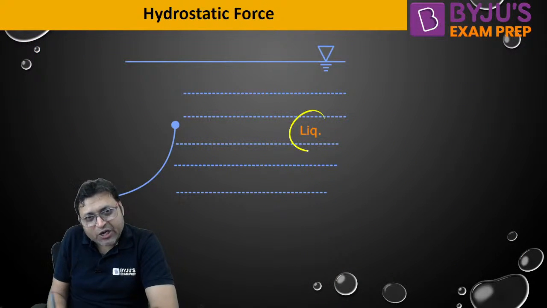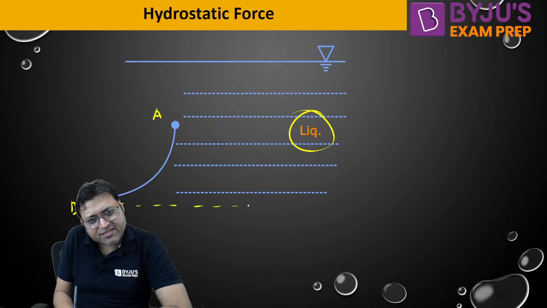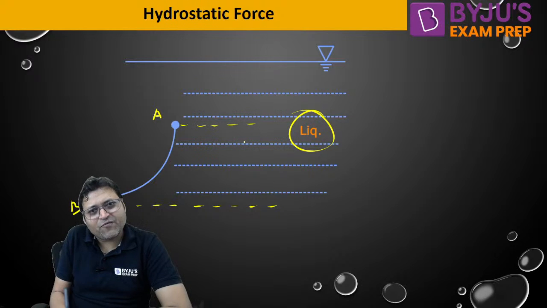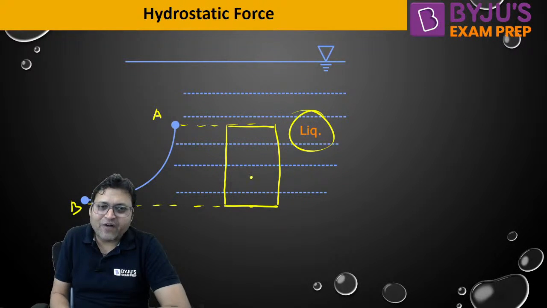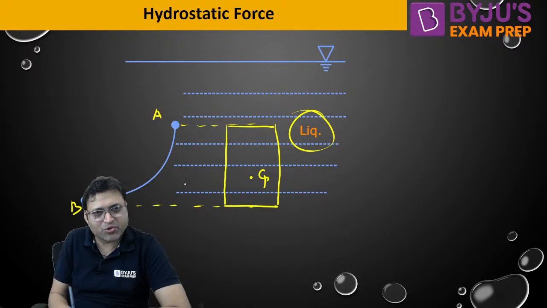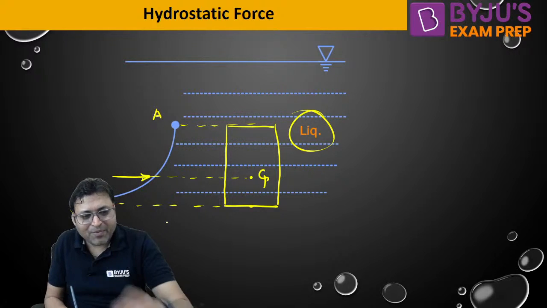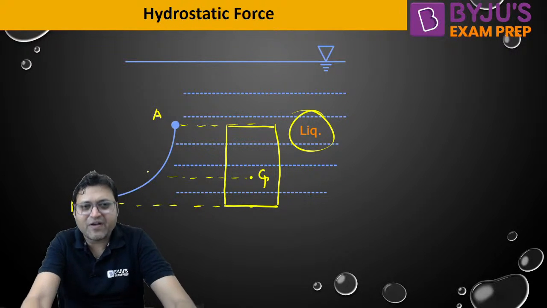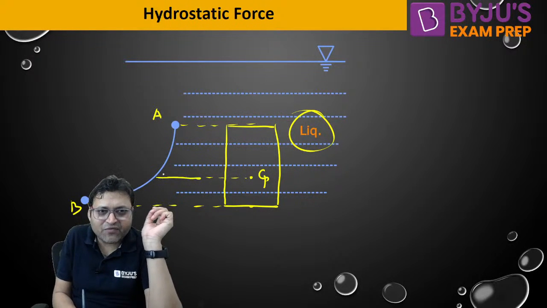Look, if the liquid is on the other side, try to understand. What we need to do is we need to take the vertical projection for FH, no matter whether the fluid is on the left or the right hand side. This will be the horizontal projection. Take the horizontal projection and find out FH by calculating rho g a x bar for the vertical projection. And the line of action will be passing through CP for the vertical projection. But the only thing is the direction of FH will not be towards right now, because the actual contact is from the right. So the direction of FH will be like this. That is the only difference.